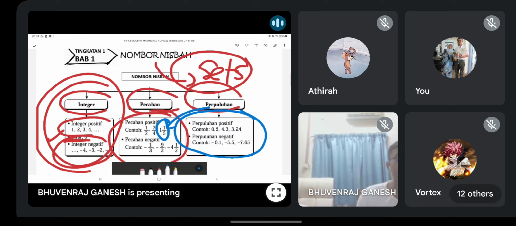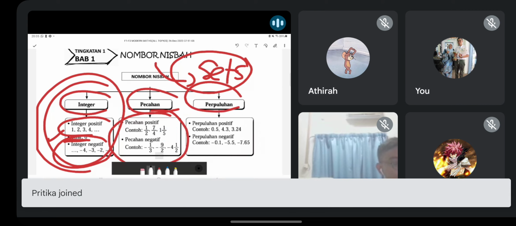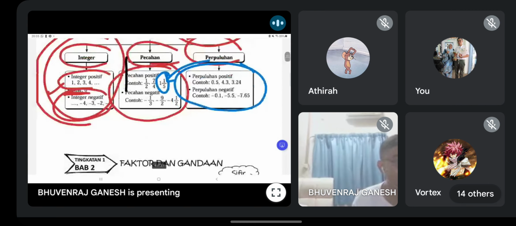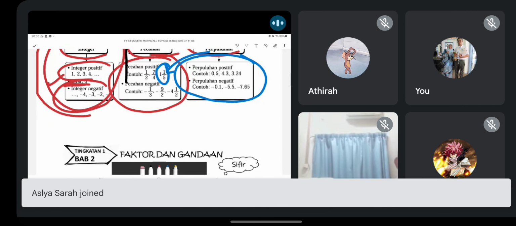Can be anything guys, decimal. No matter how many titik perpuluhan you have, decimal, that's it. Ini tak kira berapa tempat perpuluhan kamu ada, dia masih adalah nombor perpuluhan. Never change one. Alright, so I want to give an example here. To make you all clear, one example. Satu contoh saja. Saya bagi kamu semua faham.